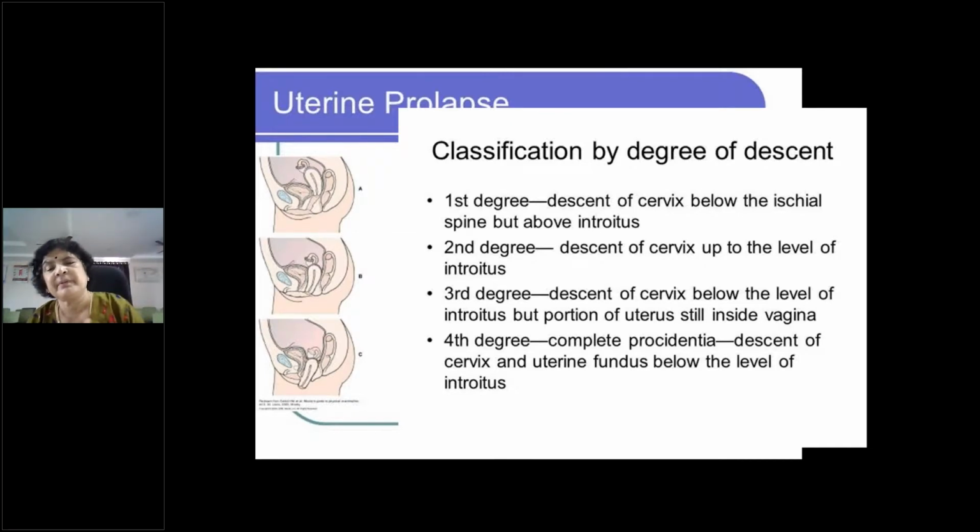Differentiation between third and second, or first and second degree is very easy. First degree is just into the vagina, just below the ischial spines.